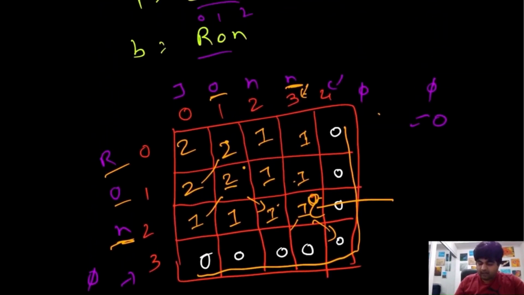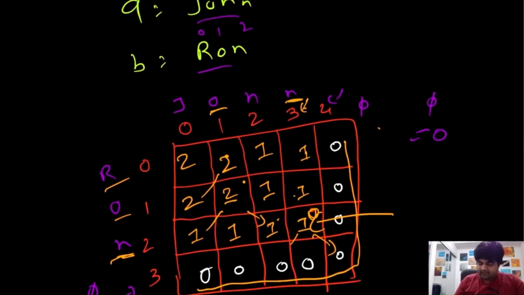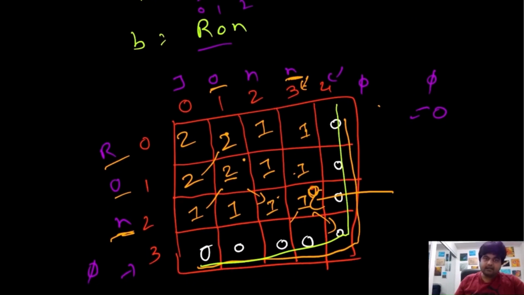I hope this dynamic programming solution makes sense. You are able to understand why we created this additional column and row, and treating them as a base case, we start filling up our matrix.